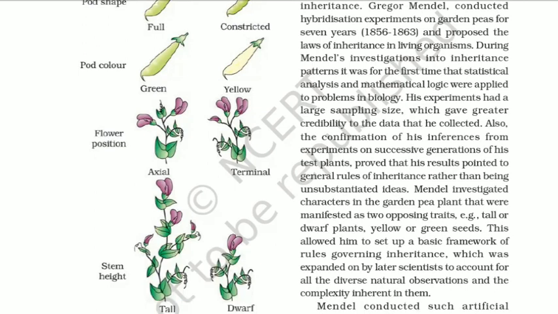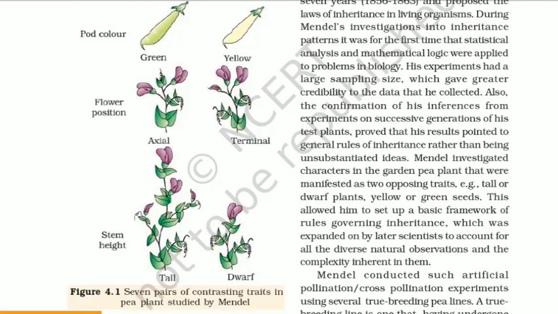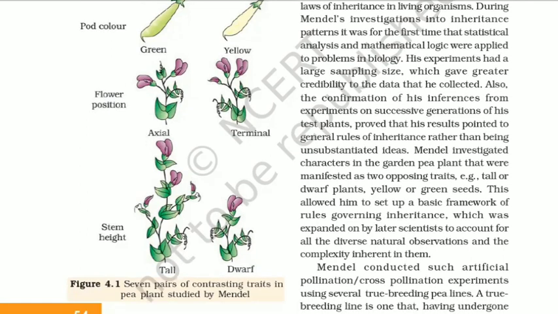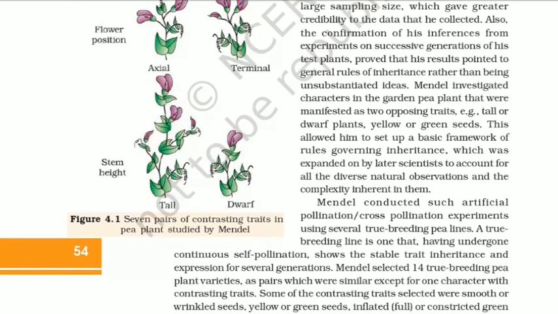During Mendel's investigations into inheritance patterns, it was for the first time that statistical analysis and mathematical logic was applied to problems in biology. His experiments had a large sampling size, which gave greater credibility to the data that he collected. Also, the confirmation of his inferences from the experiment on successive generations of his test plants proved that his results pointed to general rules of inheritance rather than being unsubstantiated ideas.